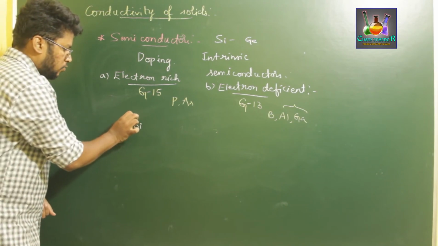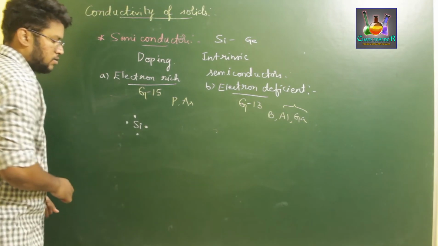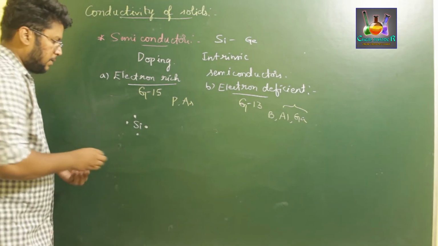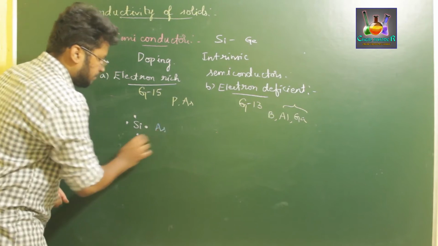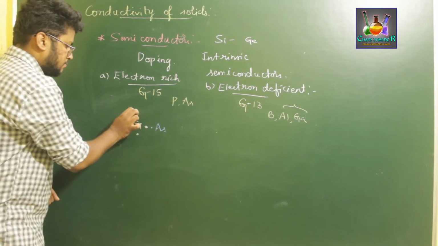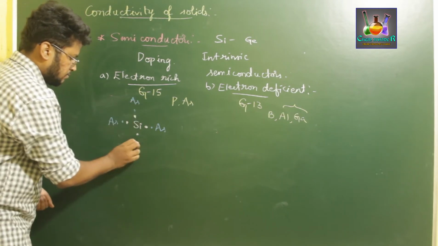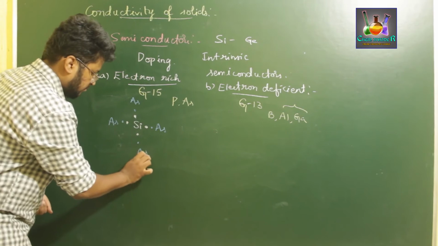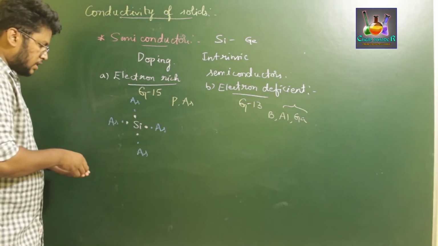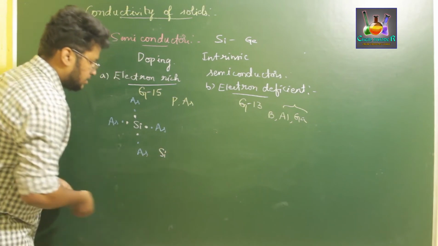Let us write it on the whiteboard. These are the 4 valence electrons of silicon, and if you place arsenic next to it, they are bonded just like this. Each of the arsenic is further bonded with different silicons, like this.